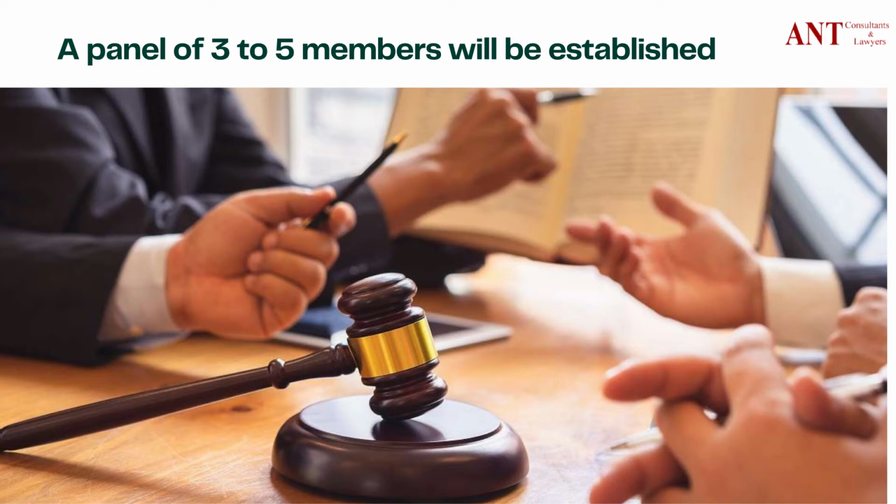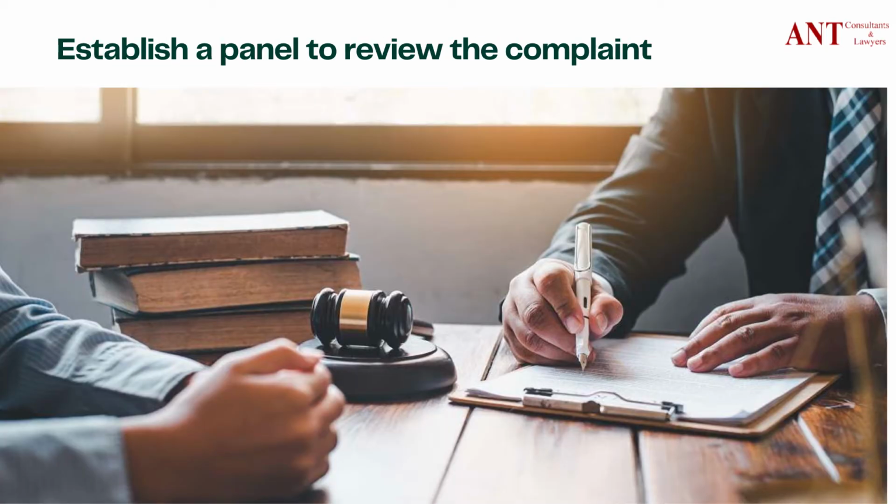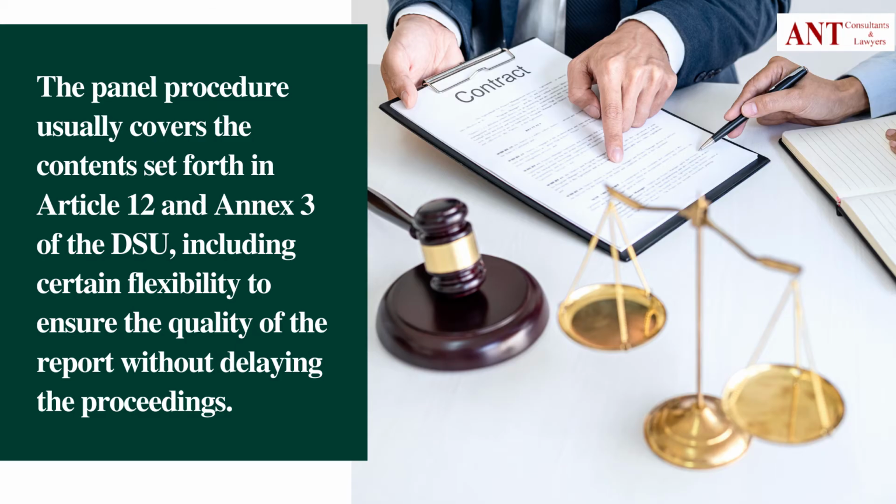After the establishment of a panel to review the complaint, the first thing that the panel needs to do is to set a timetable for its proceedings, Article 12.3 of the DSU. The panel procedure usually covers the contents set forth in Article 12 and Annex 3 of the DSU, including certain flexibility to ensure the quality of the report without delaying the proceedings. Setting a timetable helps the parties understand the contents and deadlines for each dispute, helping them be more proactive in presenting evidence, bases and arguments in their submitted documents.